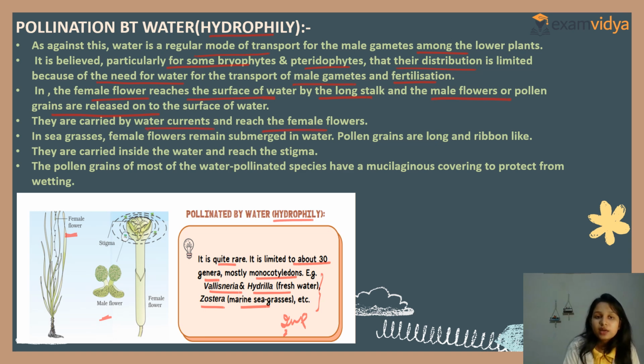In seagrasses, what will happen? Female flowers remain submerged in water, so the pollen grains are long and ribbon-like. They are carried inside the water and reach the stigma. The pollen grains of most water pollinated species have a mucilaginous covering, sticky or smooth, to protect them from wetting. Clear? So this is all about pollination by water and wind.